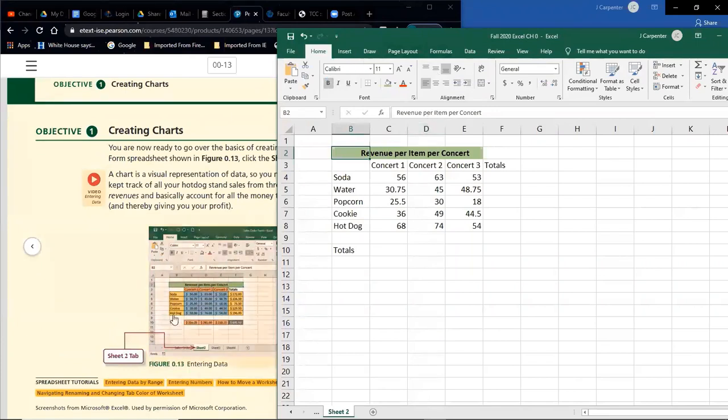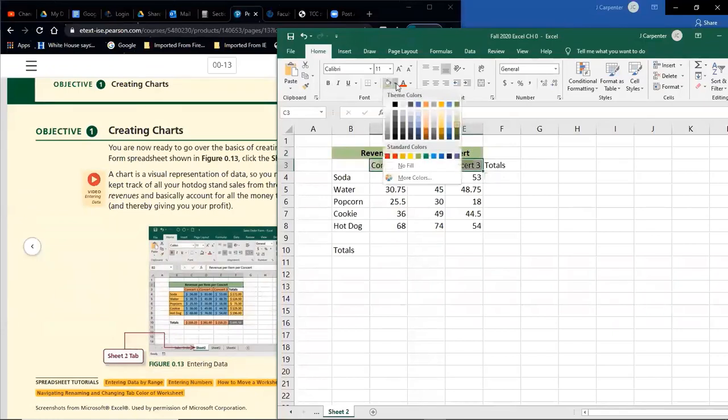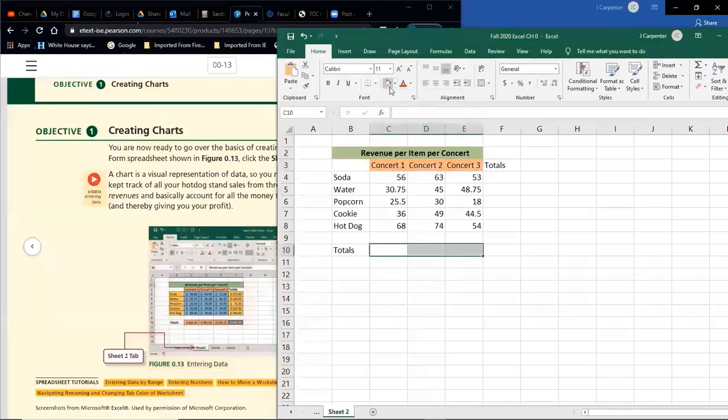Next up, the concert labels along with their totals at the bottom. Those are kind of a reddish, pinkish color. I'm not perfect with color names, so don't judge me there. So let's highlight those three. If I click the paint bucket, it's going to make them that green again. We've got to do the drop-down arrow and find that pinkish color, probably about there. Now it's also the totals down here, so let's highlight those three, and I can just click the paint bucket icon this time.